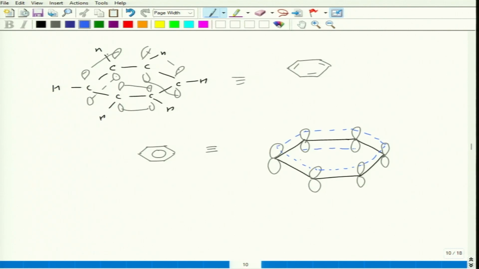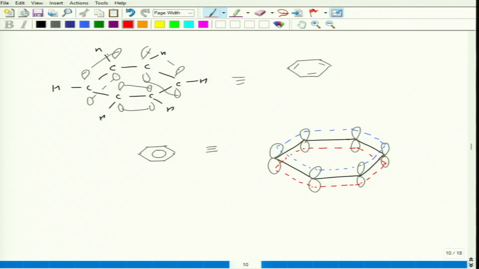Similarly, the lower ones are also. Okay. So, what you can actually see is a kind of ring structure.